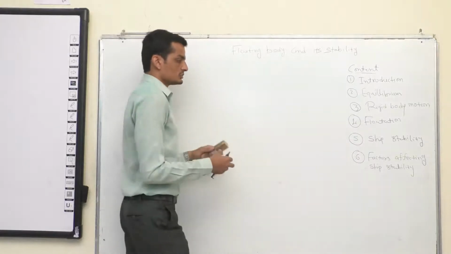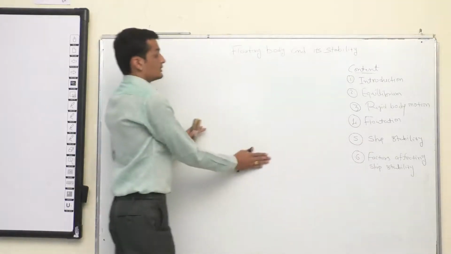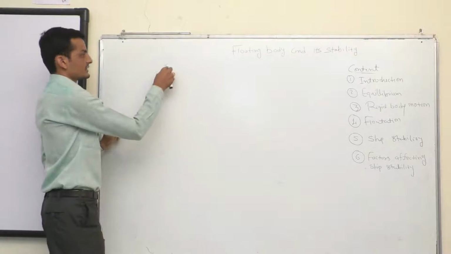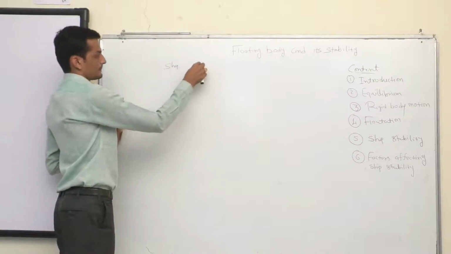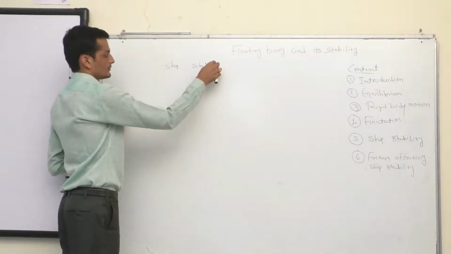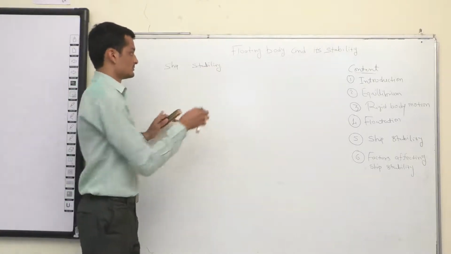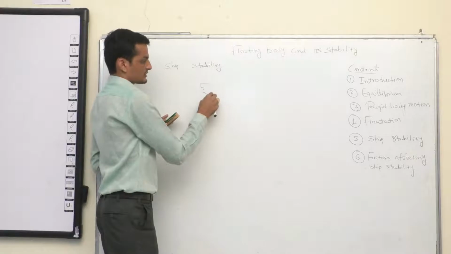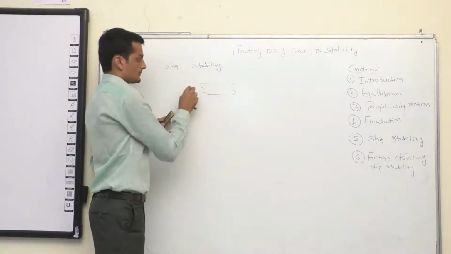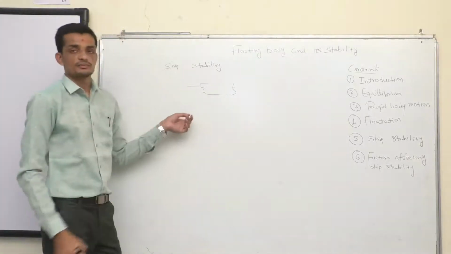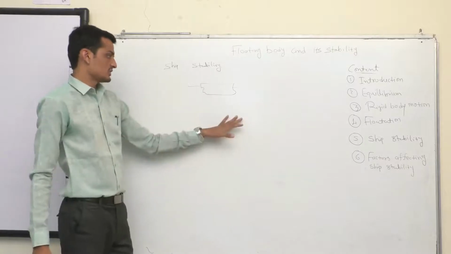Now let's go to the main topic, which is ship stability. So what is the importance of ship stability? Ships are normally used for the transportation of cargo, and transportation of passengers from one port to another, from one location to another.